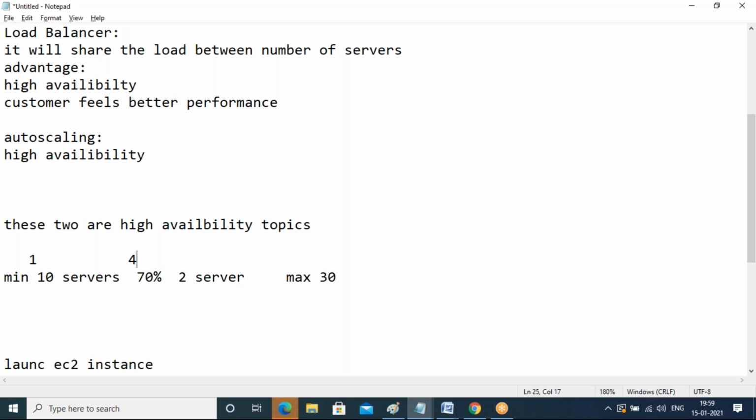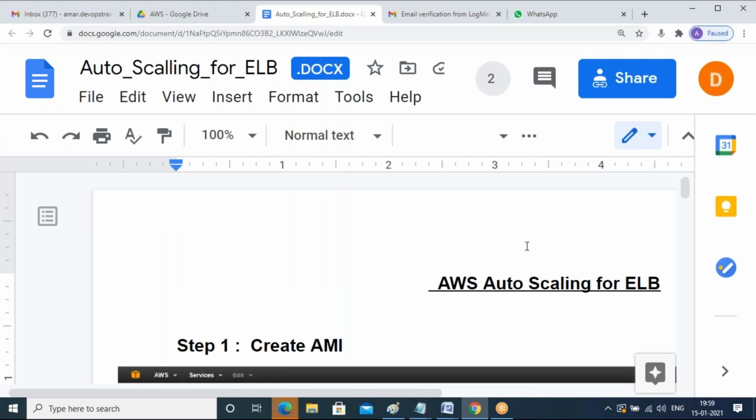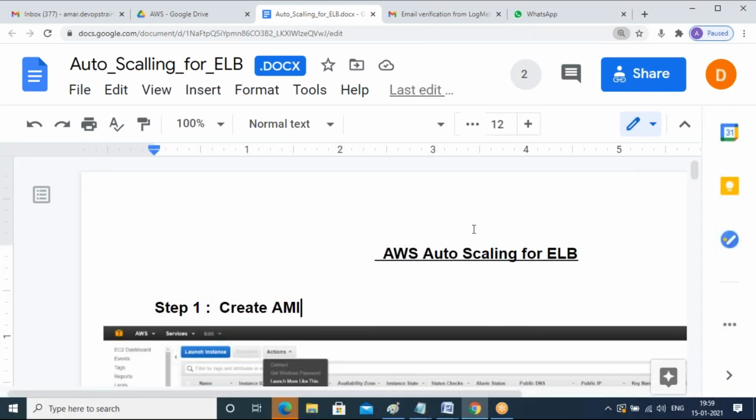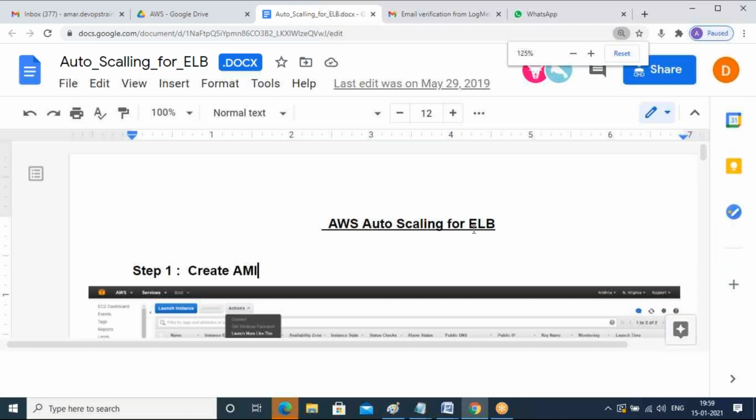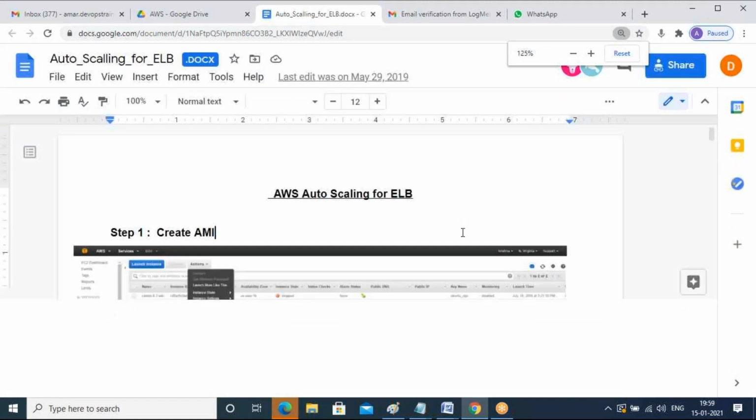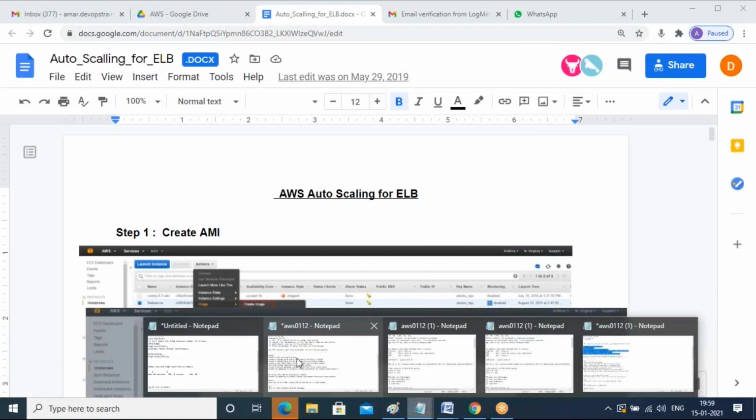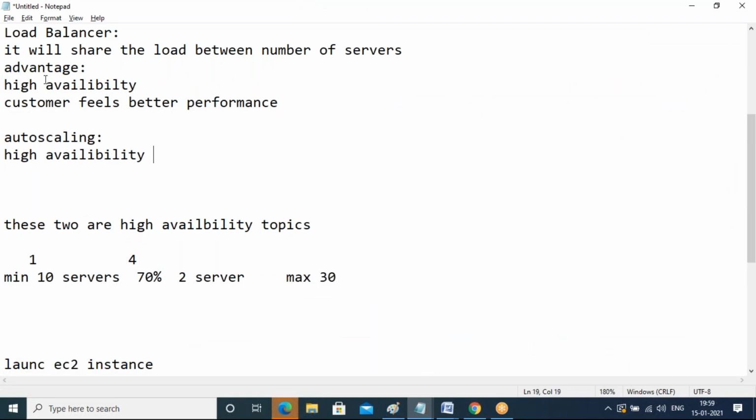So without fail, please make sure to follow this document to create the auto scaling and load balancer, so that you can understand more. Whatever notes and topics I discussed here give an overview of what a load balancer is and what auto scaling is. In my document, it is clearly mentioned how to create them.